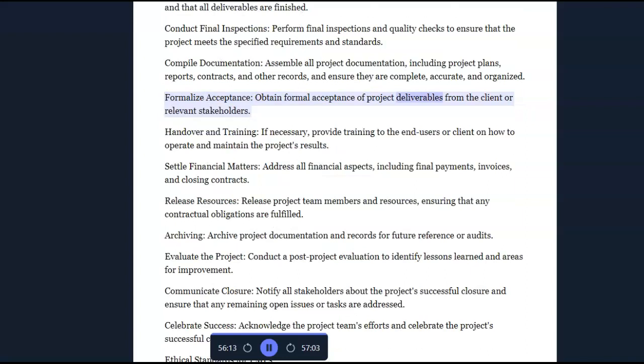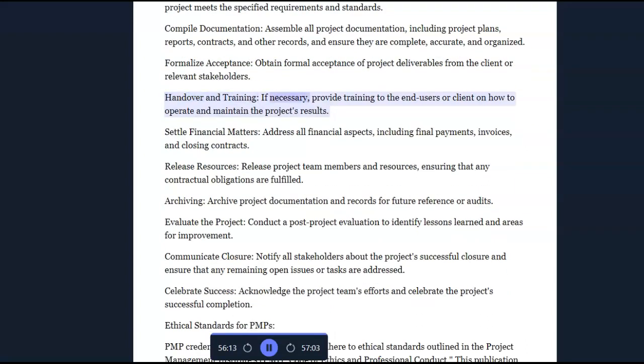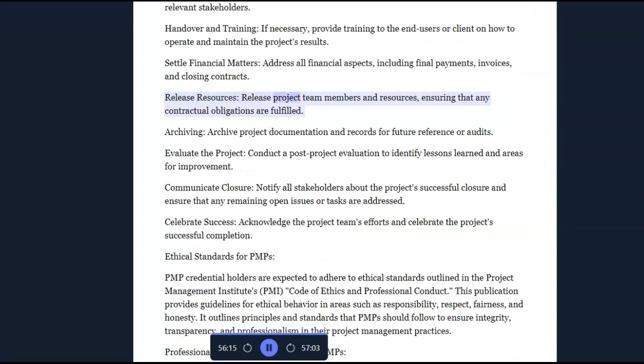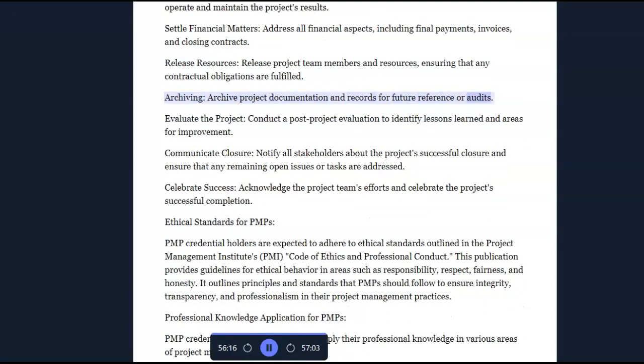Formalize acceptance. Obtain formal acceptance of project deliverables from the client or relevant stakeholders. Handover and training. If necessary, provide training to the end users or client on how to operate and maintain the project's results. Settle financial matters. Address all financial aspects, including final payments, invoices, and closing contracts. Release resources. Release project team members and resources, ensuring that any contractual obligations are fulfilled. Archiving. Archive project documentation and records for future reference or audits. Evaluate the project.